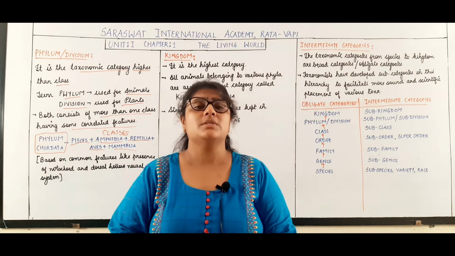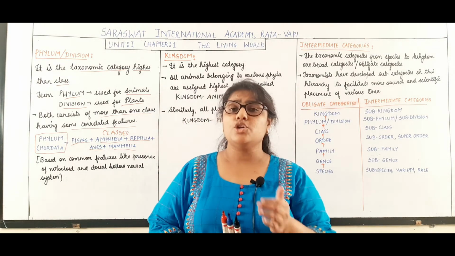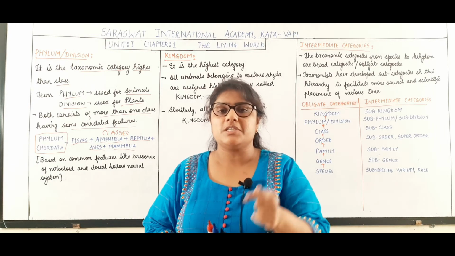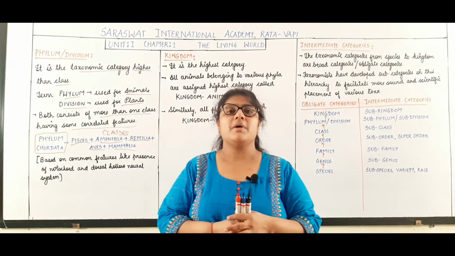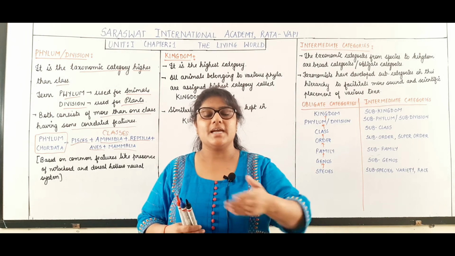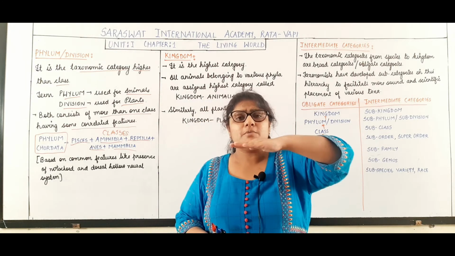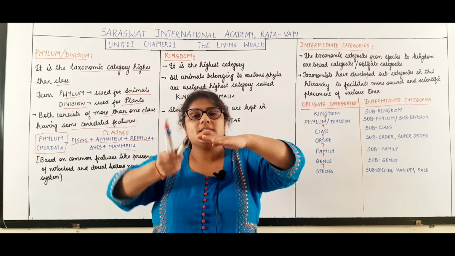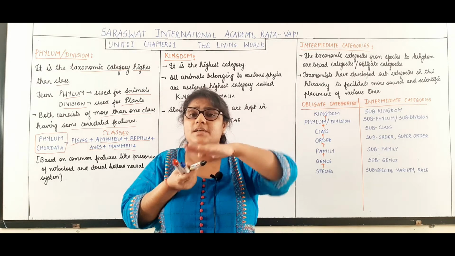Now, notochord students, notochord is a rod-like structure which is located on the dorsal side of the body. First of all, let me introduce you to the terms dorsal and ventral. I am standing here. The front portion of my body is called the ventral side, and the back part of my body is called the dorsal side. When an organism is in this manner, the upper side is called the dorsal side and the part which lies nearer to the ground is called the ventral side.